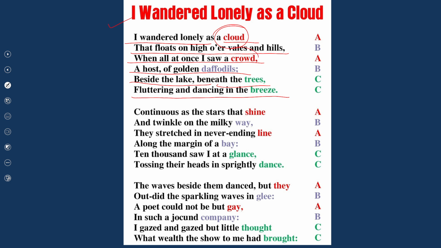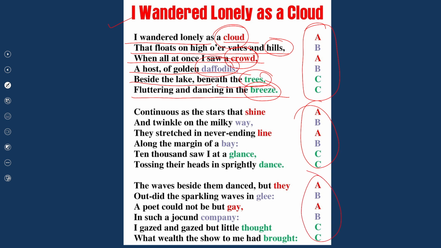So cloud, crowd, hills, daffodils, they are rhyming, trees and breeze. So we have the rhyming scheme A, B, C, C. And throughout the other stanzas, the poet follows the same kind of rhyme scheme, A, B, C, C. In stanza 1, 2 and 3, we have the same rhyming scheme. So it means we have a rhythm, and this is categorized as a rhythmic poem.